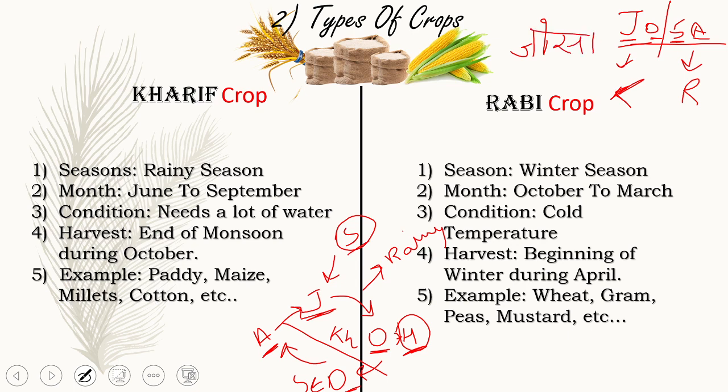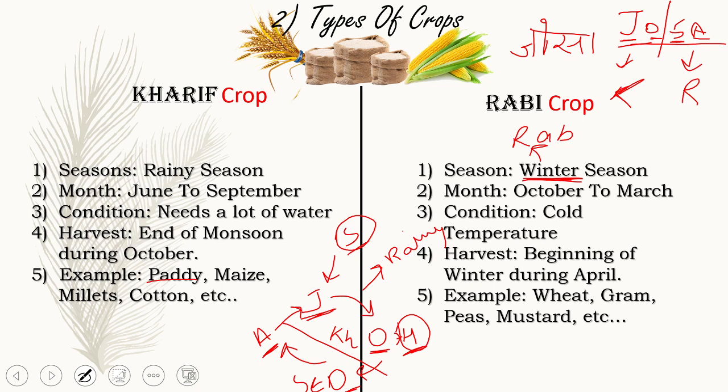Then the example is paddy. Paddy is rice, and as you all know, rice needs a lot of water. So it is a common example. Now let us come to rabi crops. The season is winter. In winter we drink a drink like rab, and so it is said that it is grown in Rabi. It is drunk in Rajasthan, so again it is winter.